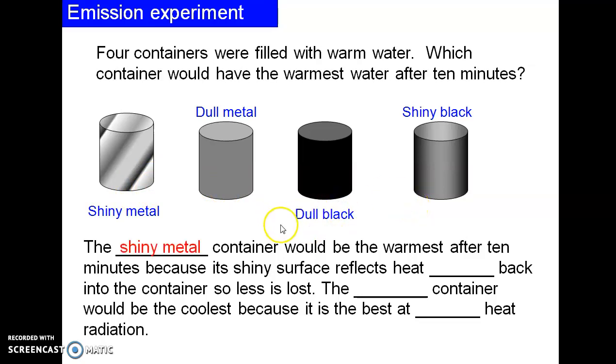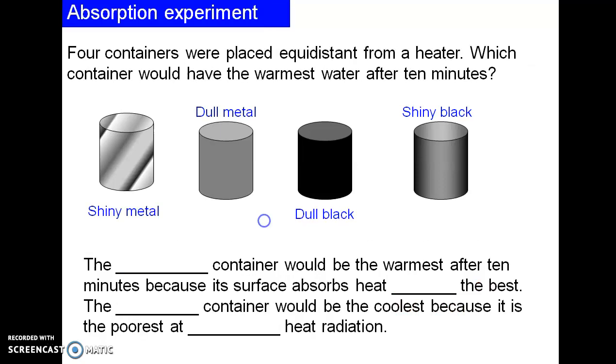The shiny metal container would be the warmest after 10 minutes because its shiny surface reflects heat radiation back into the container, so less is lost. The dull black container would be the coldest because it is the best at emitting heat radiation.